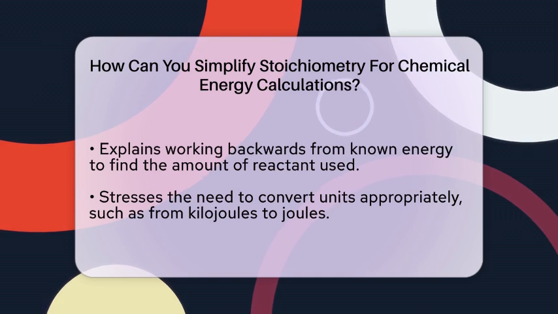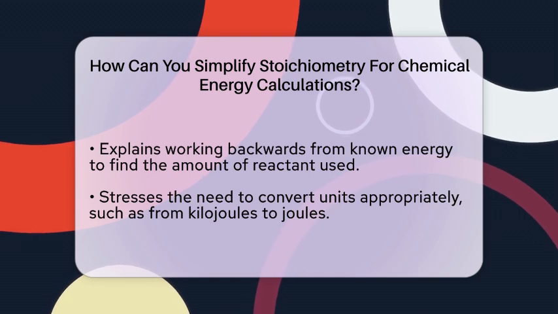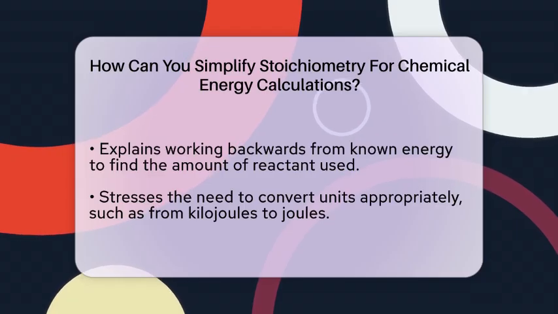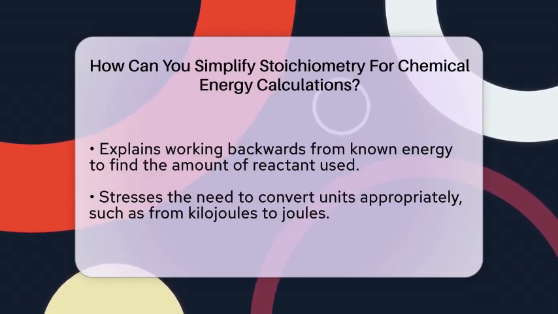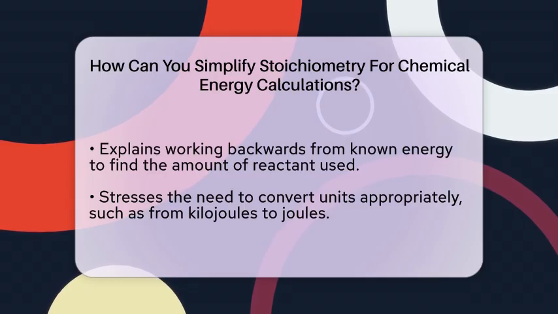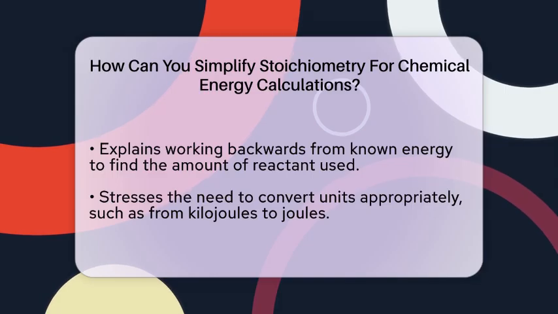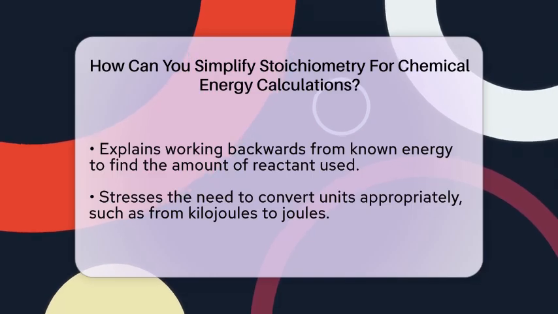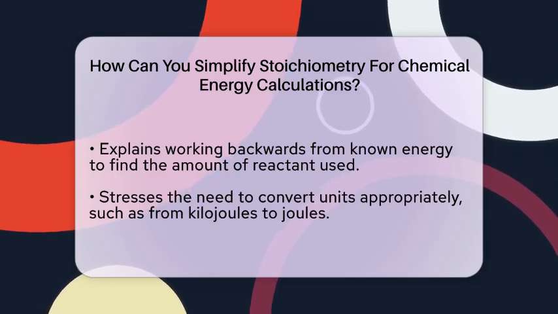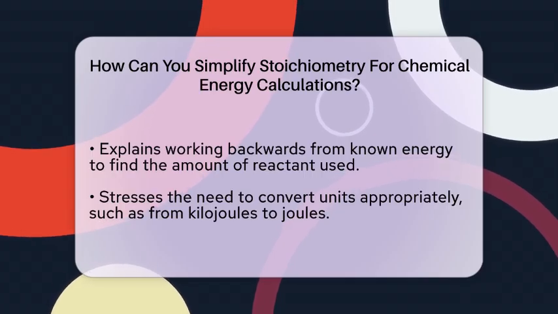For example, if you want the energy in joules but your enthalpy change is in kilojoules, just multiply or divide accordingly. Think of energy as another reactant or product in the equation. By doing this, you can use the same straightforward mole ratio method you use for substances. This approach helps you avoid confusion and makes thermodynamics easier to understand.